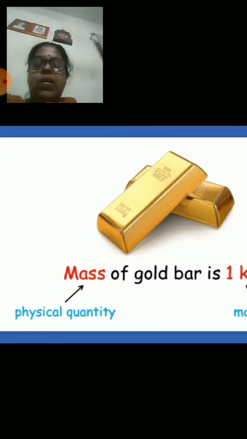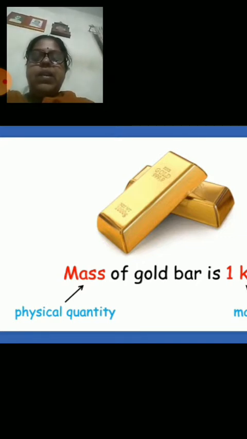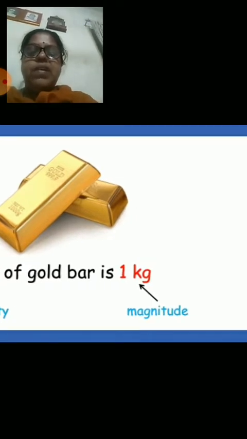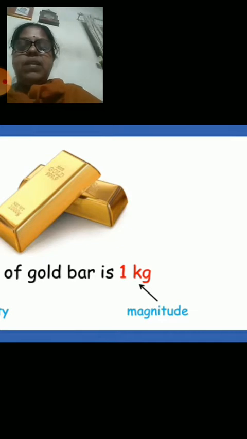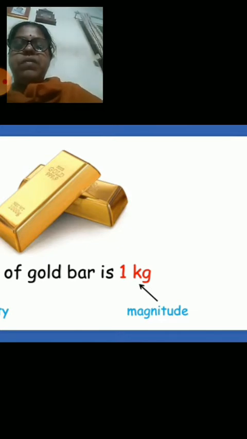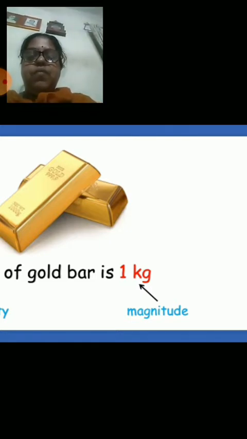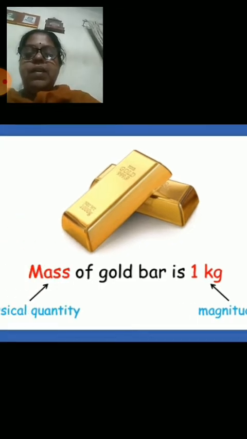Now what is the physical quantity here? It is mass, and the value assigned to it is 1 kg. This one gold biscuit weighs 1 kg in mass. So this 1 kg, the value along with the unit, becomes its magnitude, and scalar quantities are only described with their magnitude. Is that clear?